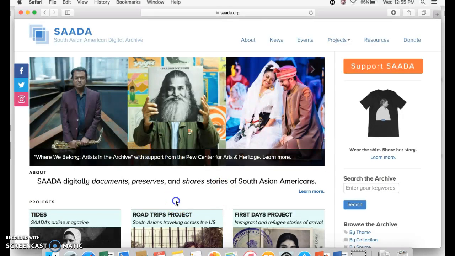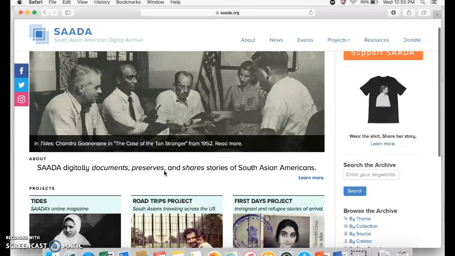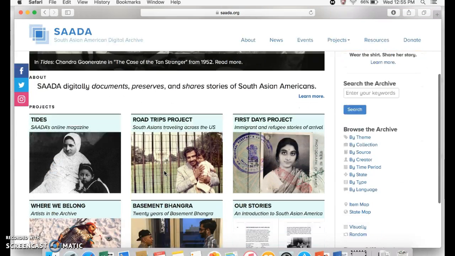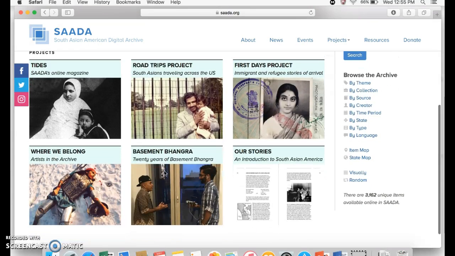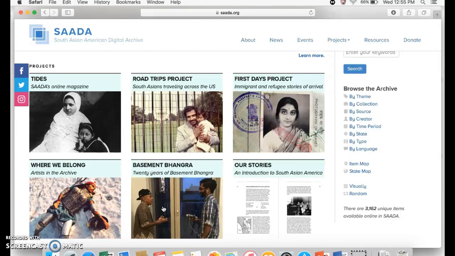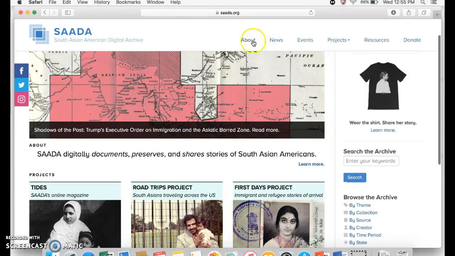So right now we are on the home page, and you can see we have a slideshow up here. And then further down, if you scroll, you can see the different projects that they have done, ongoing projects as well as future projects. So we'll go into those more in detail a little bit later. First, I want to show you across the top navigation. So let's click on About.